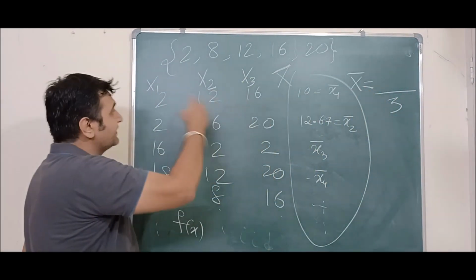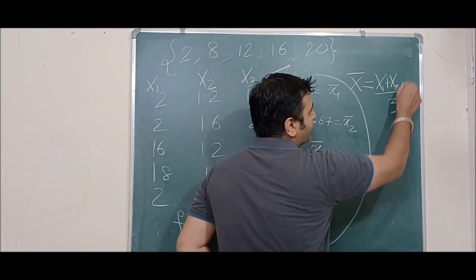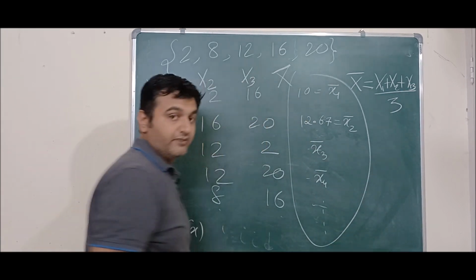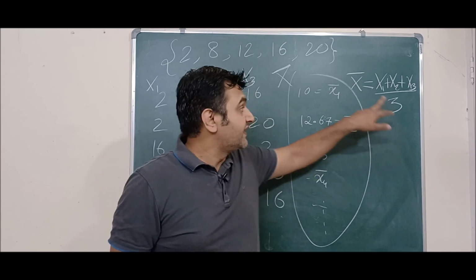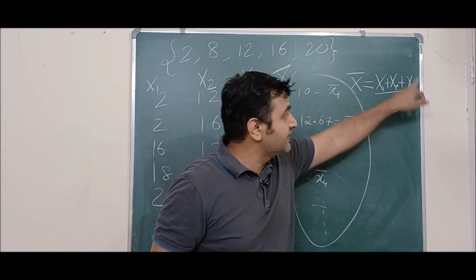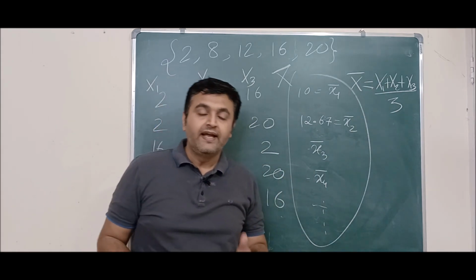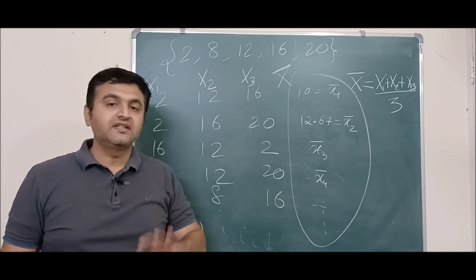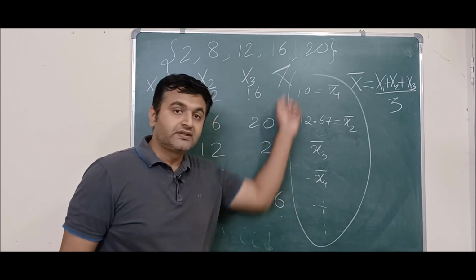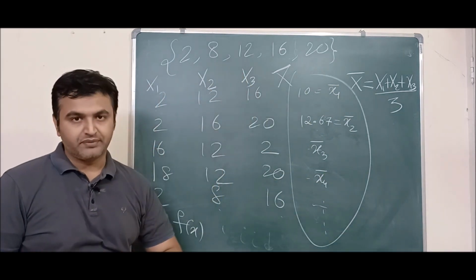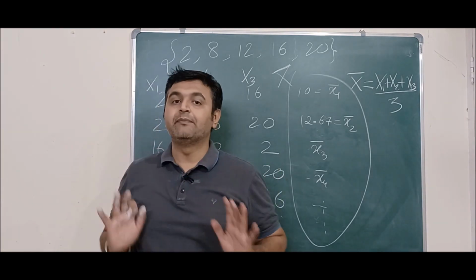So the first entry is coming from the x1 variable, the second entry is coming from the second variable x2, and the third entry is coming from the third variable. So one can write X bar as x1 plus x2 plus x3 by 3. So you can see it is a statistic, a function consisting of random variables. That is the proper way of saying it: any function which consists of random variables is called a statistic. But if you want to understand it properly, it is nothing but the outputs that you get from all possible samples. So statistic is always associated with samples.